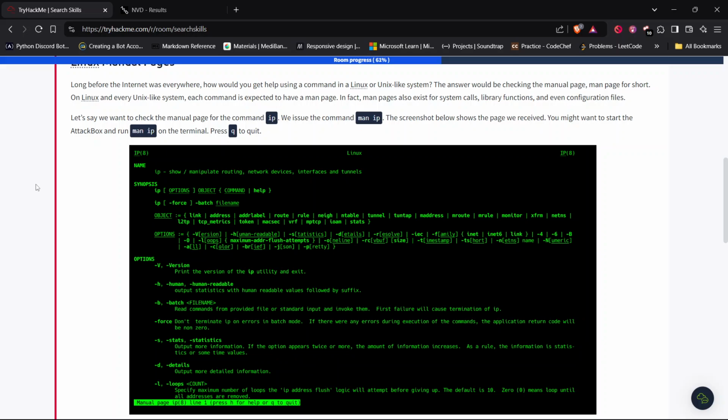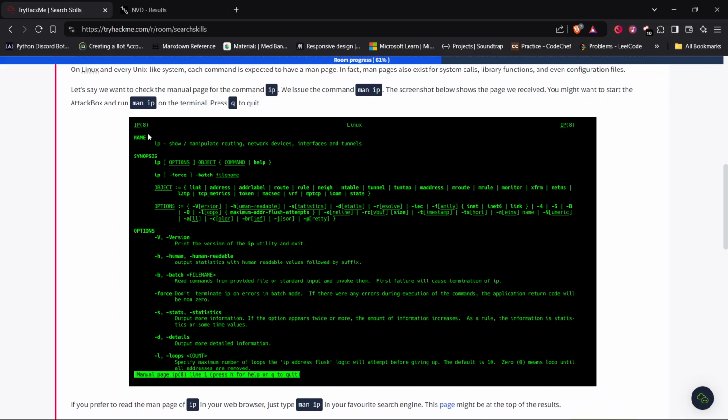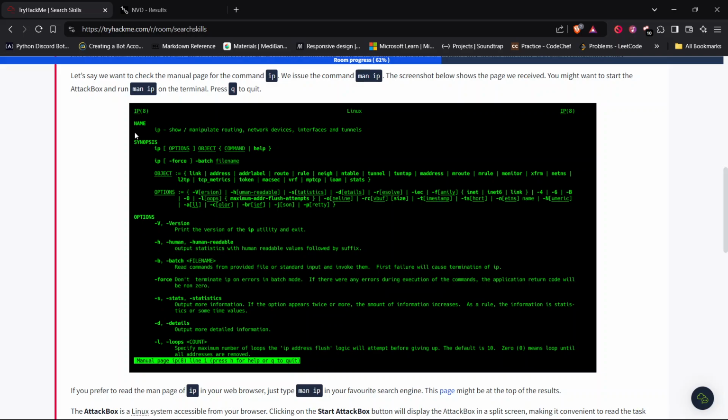Let's say we want to check the manual page for the command ip. We issue the command man ip to get the manual of the ip command printed on our monitor. The screenshot below shows the page we received. You might want to start the AttackBox and run man ip on the terminal. So whenever we add man to a command, we can get the manual page of that specific command. The screenshot here shows us.